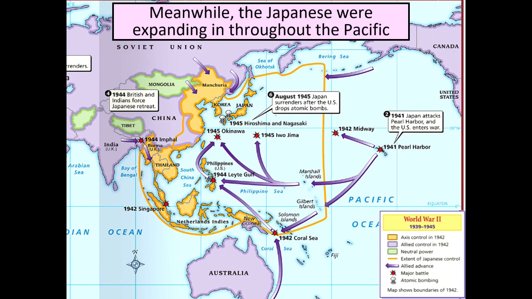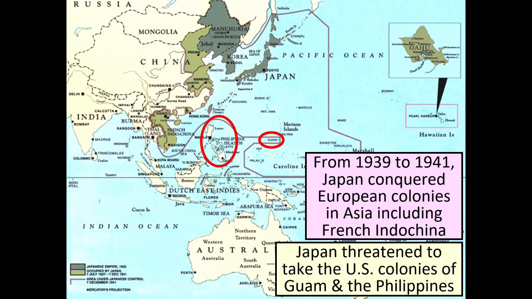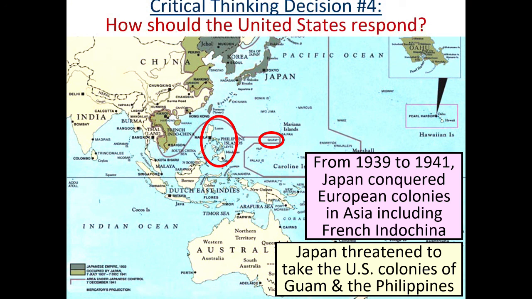Meanwhile, the Japanese were expanding throughout the Pacific. From 1939 to 1941, Japan conquered European colonies in Asia, including French Indochina. Japan threatened to take the U.S. colonies of Guam and the Philippines. Critical thinking decision number 4. How should the United States respond to what Japan is doing?